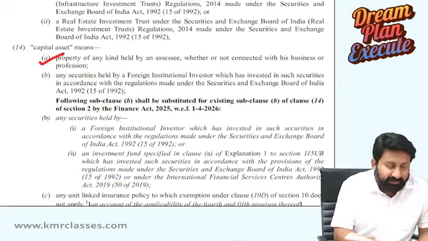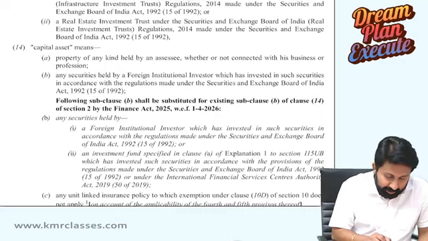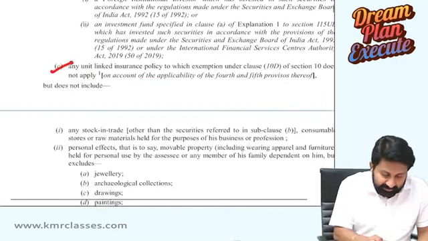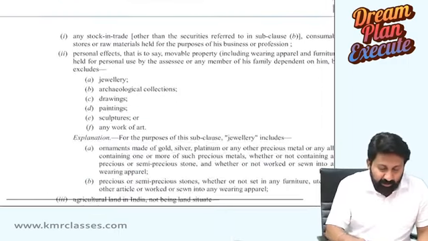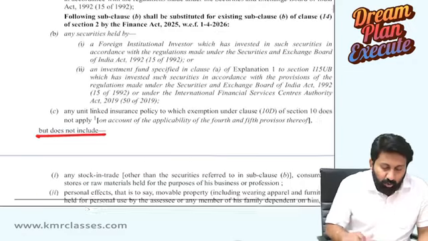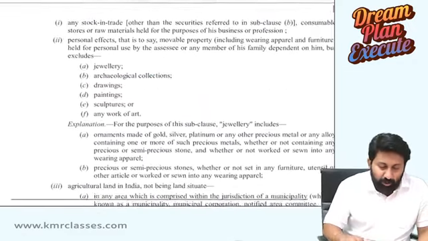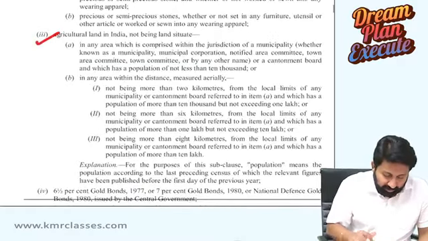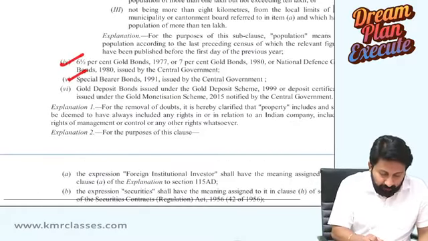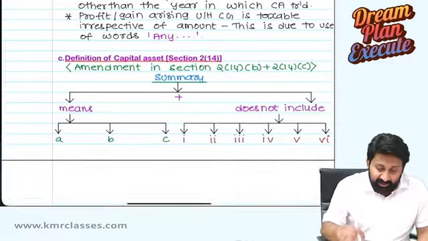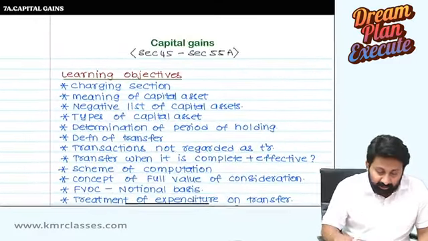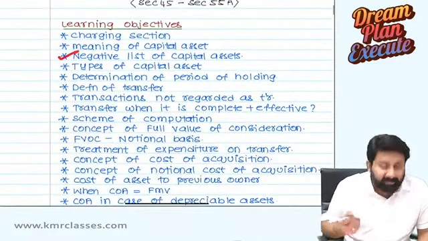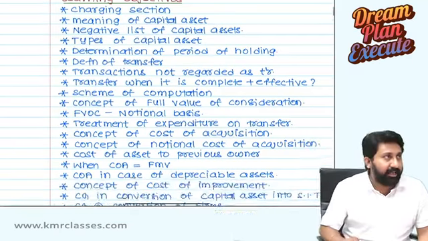Capital asset means A, B, C. In C also there is an amendment. But it does not include 1, 2, 3, 4, 5, 6. In the learning objectives I have given a negative list of capital assets that we are going to read there.